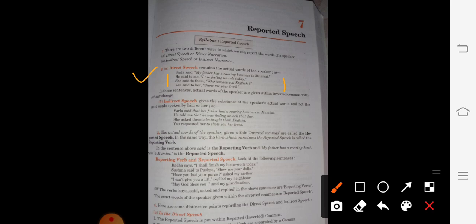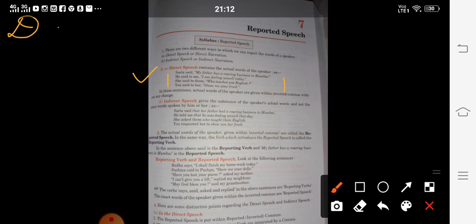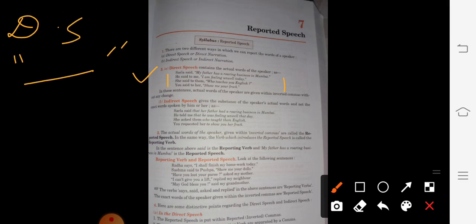One thing you must have observed over here: sentences are written in the inverted commas. This is the first identity of direct speech. When any sentence is written in the inverted commas, that is direct speech. Look over here, you can see the four sentences are in the inverted commas. So wherever you see inverted commas, you can easily identify that these are the direct words spoken by the speaker.